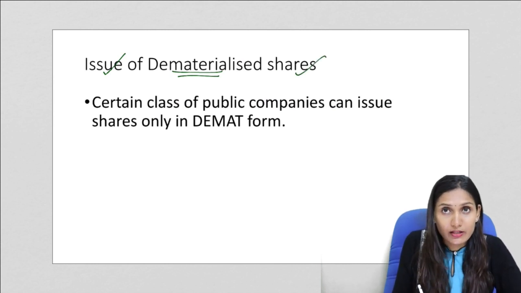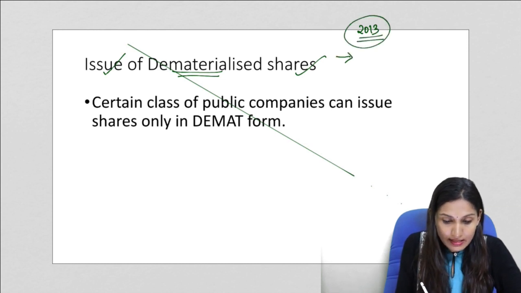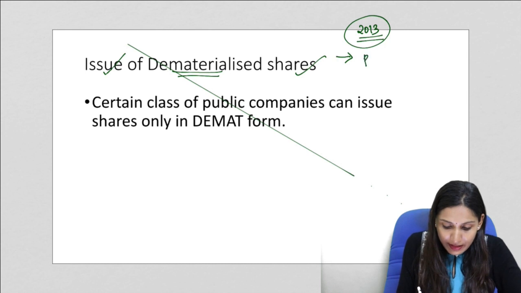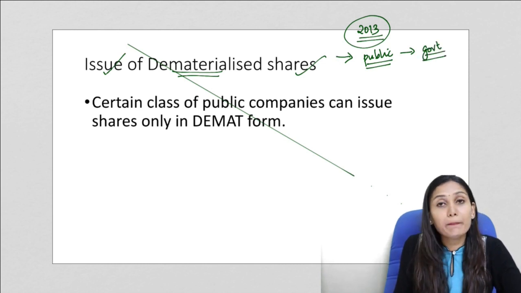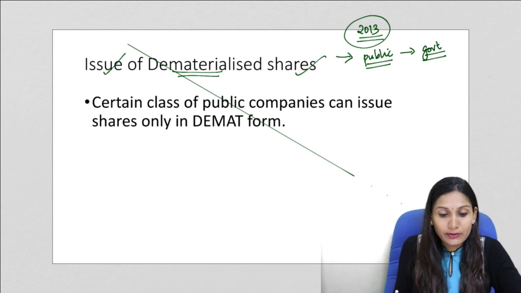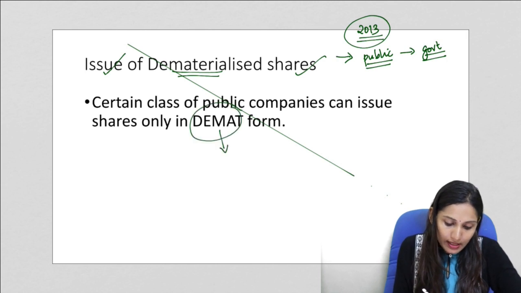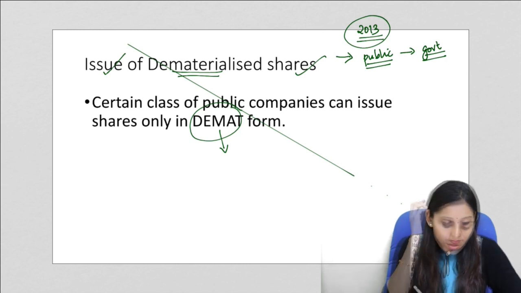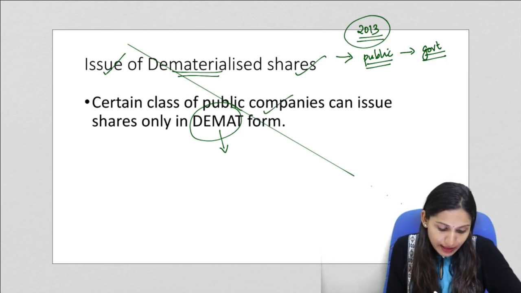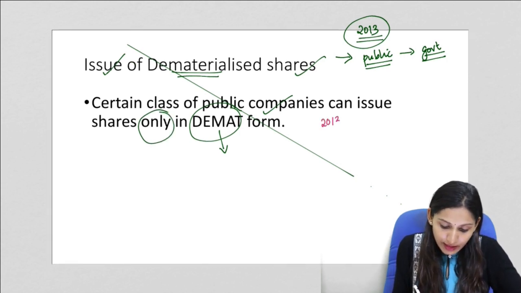So under the 2013 original Companies Act, certain classes of public companies, those companies where a majority of the shares are held by the government, can issue their shares only in the form of Demat. Demat form is when you have a Demat account and through the Demat account you can purchase or issue the shares. So this was one provision in the original 2013 Companies Act.